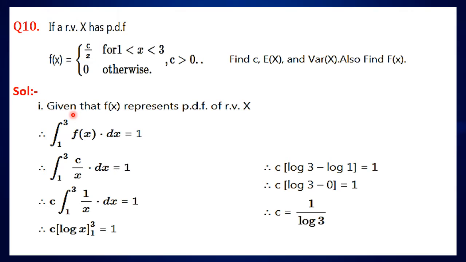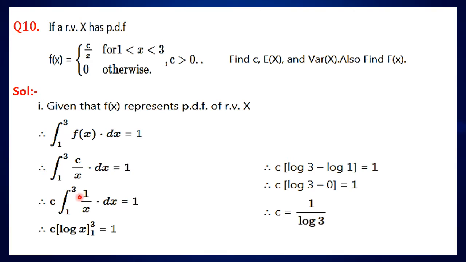Now, given that f of x is a PDF, so we have the condition integral 1 to 3. Here the interval is given 1 to 3. So we take the interval in limits, integral 1 to 3 f of x dx is equal to 1, and f of x is c upon x, and c is a constant taken out, then c into integral 1 to 3 1 upon x dx is equal to 1.